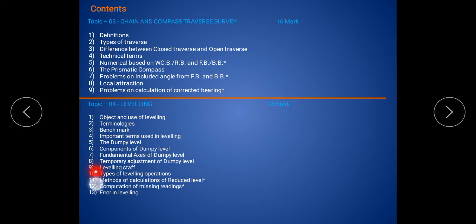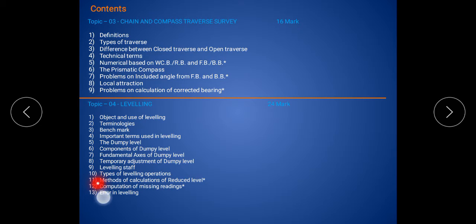The ninth content is the leveling staff. This is also one of the instruments used in surveying, in the leveling topic. The 10th content is the types of leveling operations. There are many types of leveling: simple leveling, differential leveling, and so on. All these types of leveling we discussed in the 10th content.